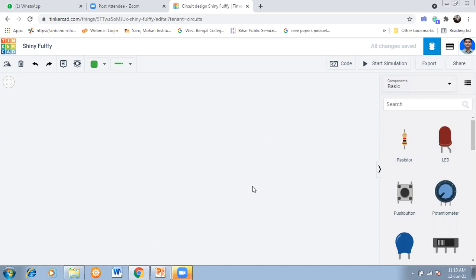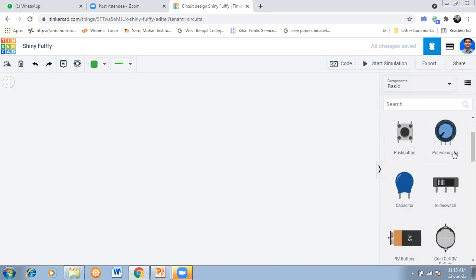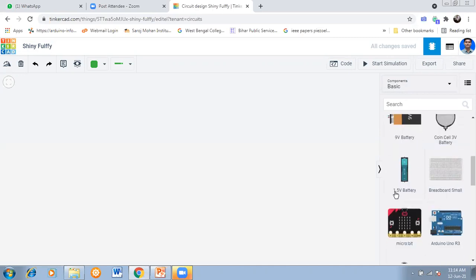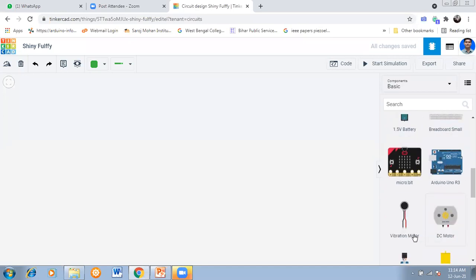Now at the left side, see so many components are there: resistor, LED, push button, slide switch, digital switch, potentiometer. You know the potentiometer, because when the knob is varied, the resistance will change, and accordingly we can control the current. Capacitor, batteries, a 1.5 volt battery, breadboard. This is an important one: Arduino.